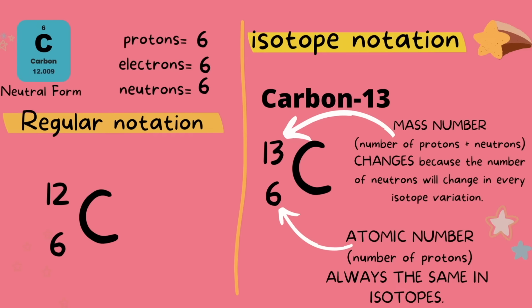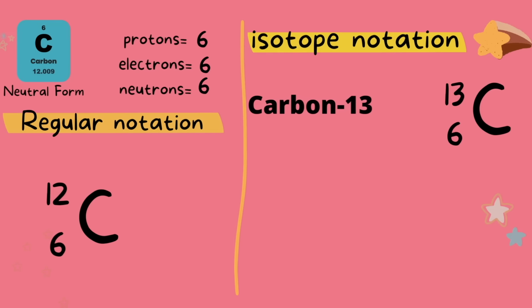What influences the mass number? The number of protons and neutrons, right? So if the number of protons didn't change, that means that the number of neutrons in this atom did change. So remember, 2 ways of writing an isotope. Let's look at the isotope carbon-14. We can write it out like this.